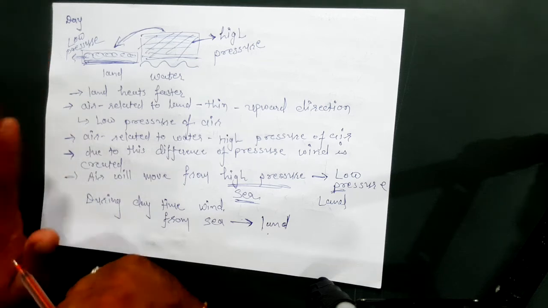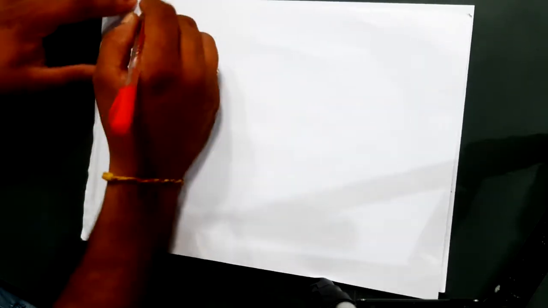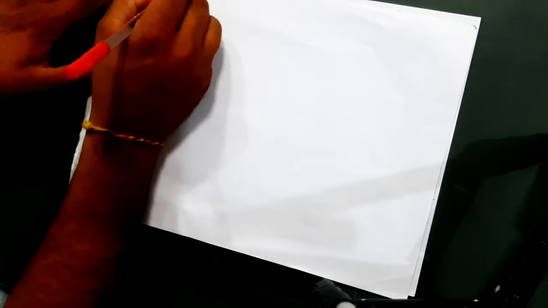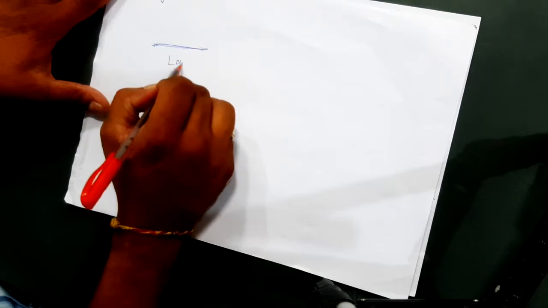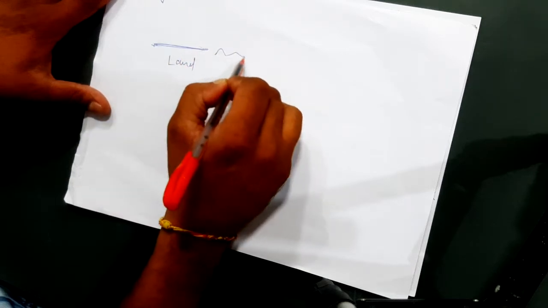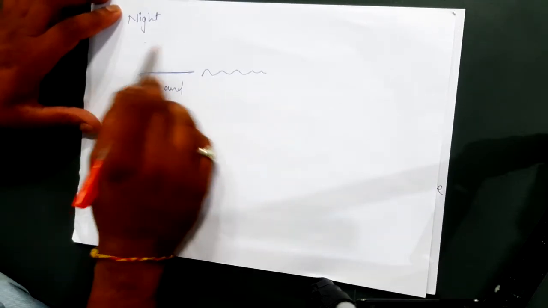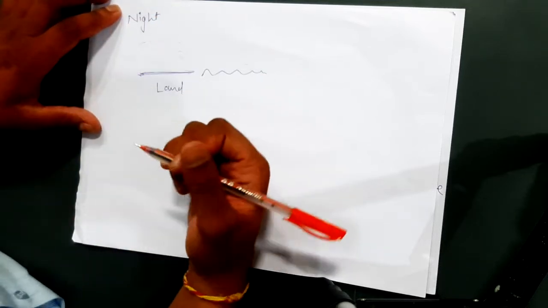Okay. This happens during daytime. Now what happens during night time? During night it's simple. As we discussed, the land area and the water area, which have heated air over them, will try to become cool.